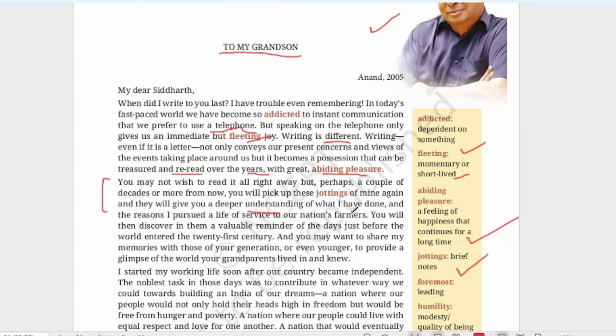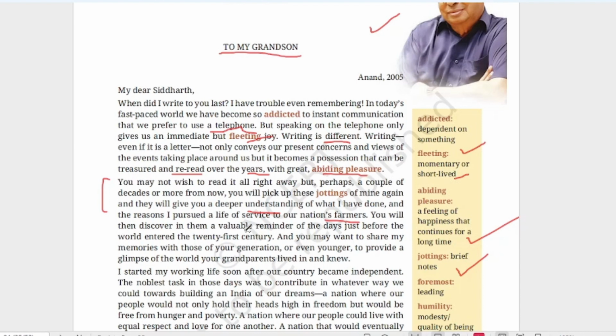So he's saying that now you are reading, you will understand my letter, but after 10 or 15 years, if you take this letter and read again, you will understand what I have written, what I have done, and the reason I pursued a life of service to our nation's farmers. So why did I dedicate my life to the nation's farmers? All this you will understand when you read my letter again later.